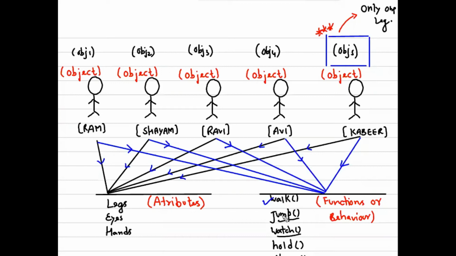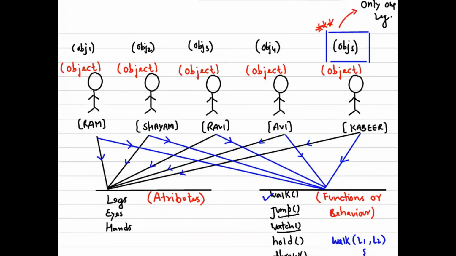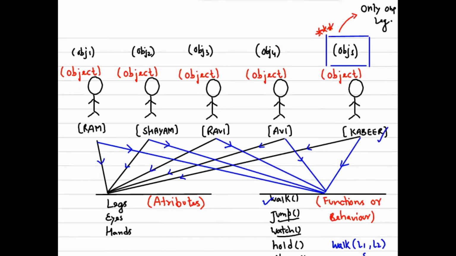To jump, you must have legs. So the walk function would take L1 and L2, and we write the logic of walking over here. So what if Kabir, this object, has only one leg?